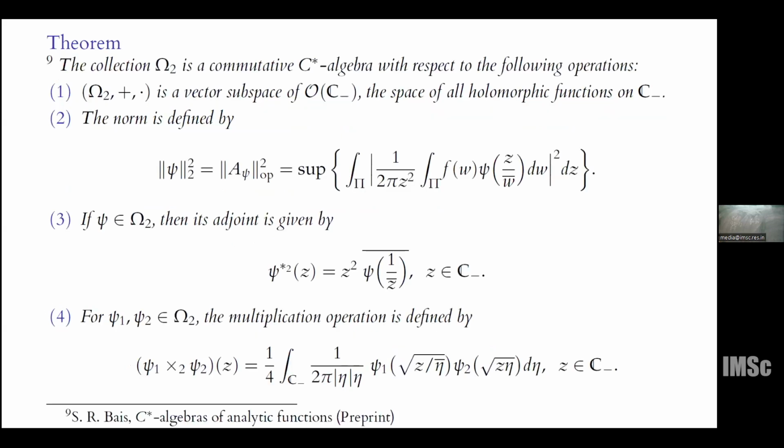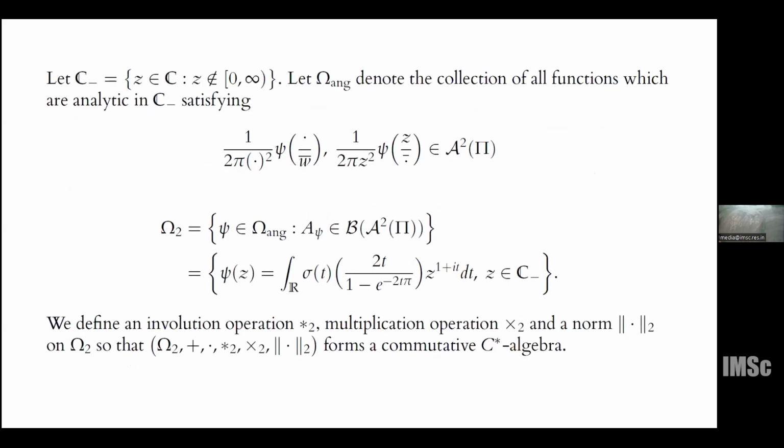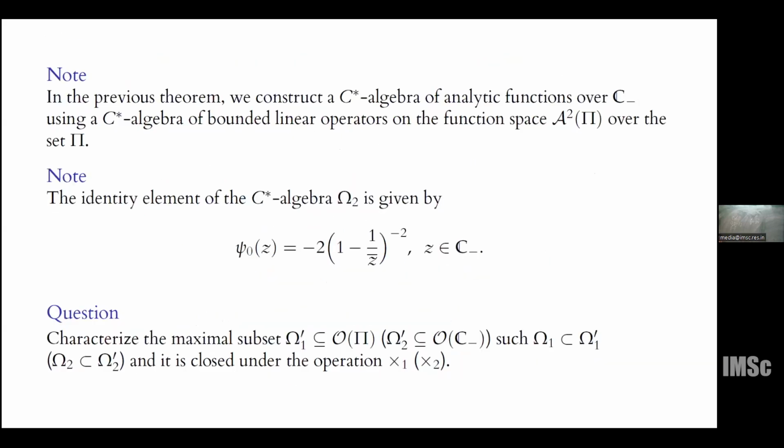There is also something not yet explored in this direction: these multiplication operations are defined irrespective of this sigma structure. So it is natural to ask, can we get the maximal subset omega 1 dash of these holomorphic functions which contains omega 1, such that this multiplication operation can be extended to that subset? And similarly for the symbols coming from the A side.